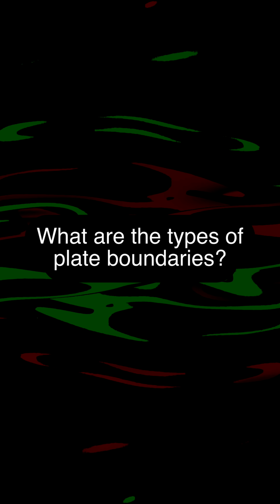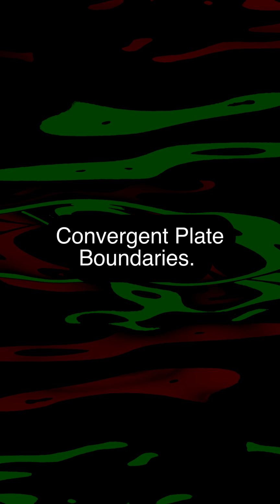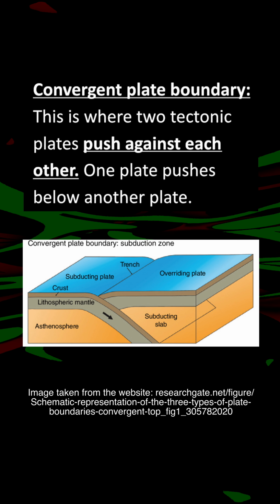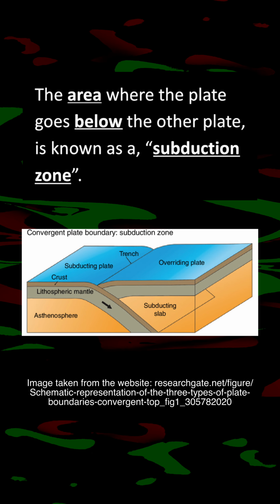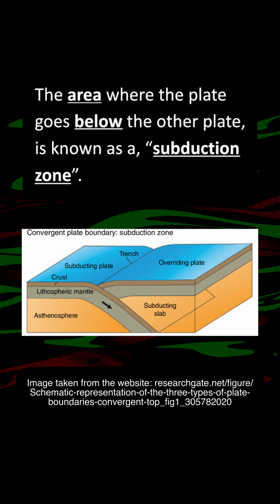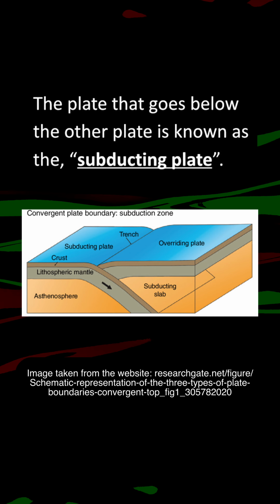What are the types of plate boundaries? The first plate boundary that we'll be looking at are convergent plate boundaries. This is where two tectonic plates push against each other. One plate pushes below another plate. The area where the plate goes below the other plate is known as a subduction zone. The plate that goes below the other plate is known as the subducting plate.